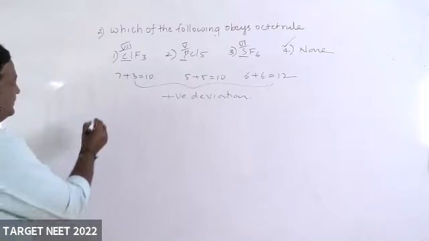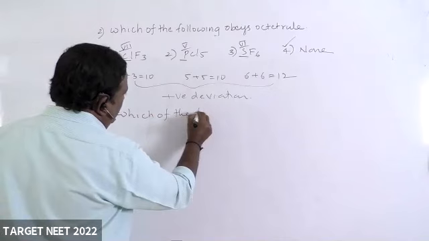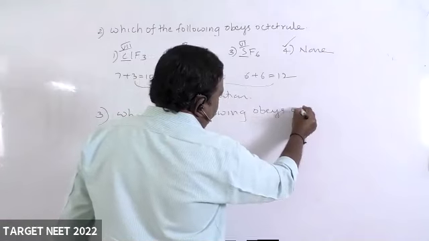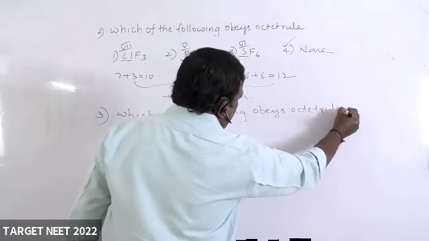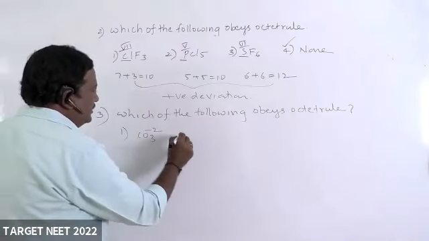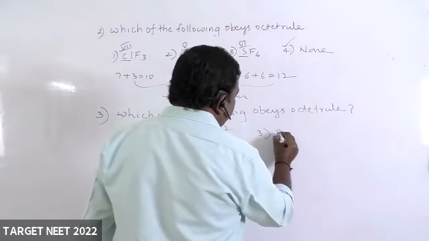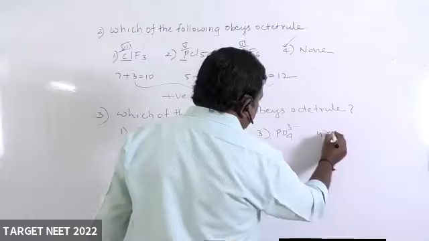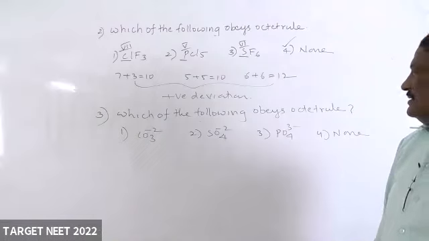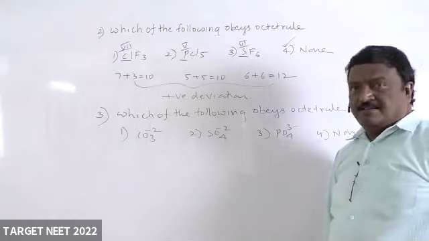One more you write. Now, which of the following, same question, obeys the octet rule? In a different way also it is given. Carbonate ion, sulfate ion, phosphate ion. Here also none. Carbonate, sulfate, phosphate, none.